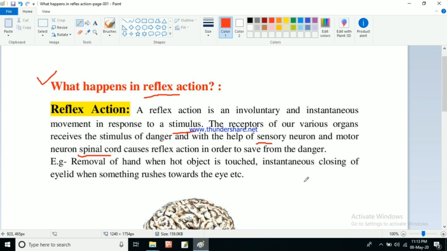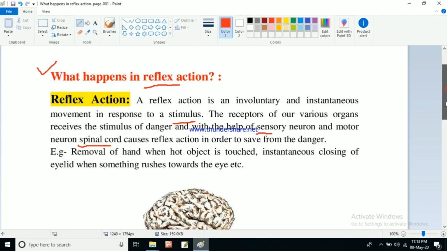Similarly, take instantaneous closing of the eyelid when something rushes towards the eye. If any insect or any light source comes towards our eye suddenly, what happens? Instantly our eyelid closes to save us from that danger. That action is known as reflex action.